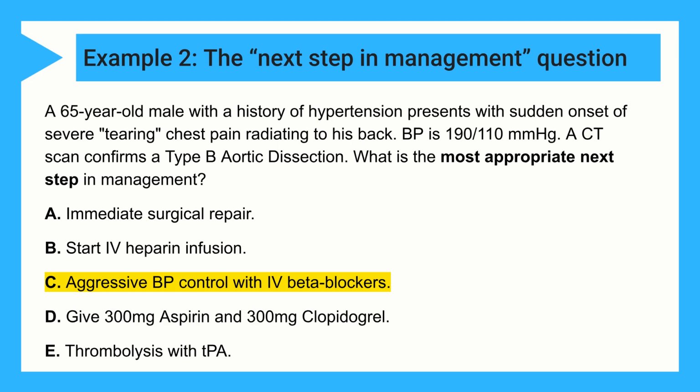Tip: management is often based on Australian therapeutic guidelines. Type B is usually managed medically first. Answer: C. Aggressive BP control with IV beta blockers. Type B dissections are generally managed medically first, prioritizing blood pressure and heart rate control.